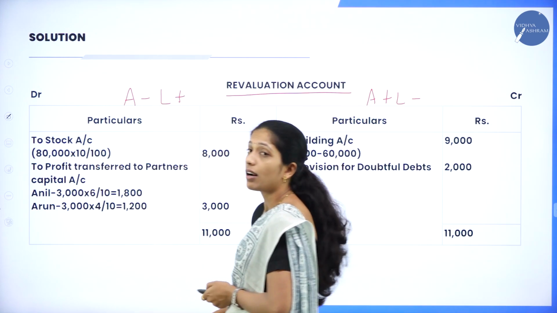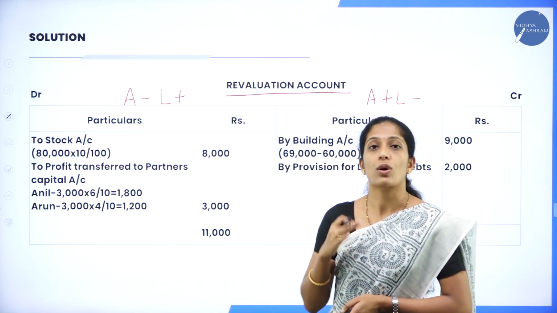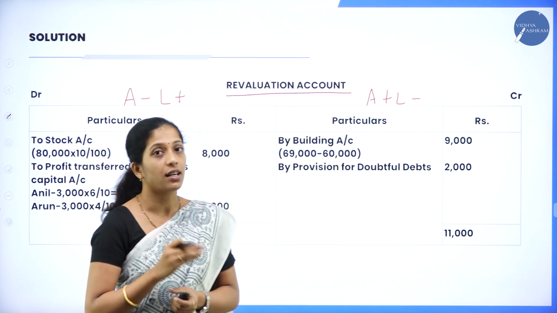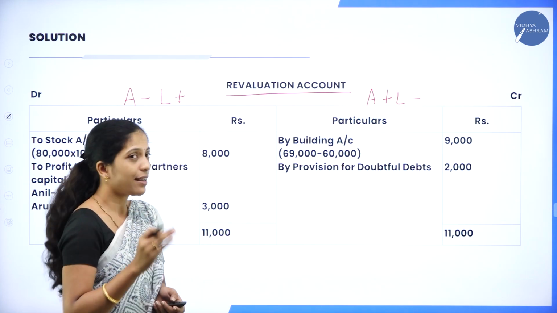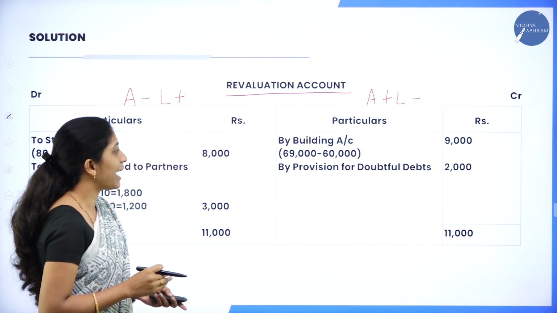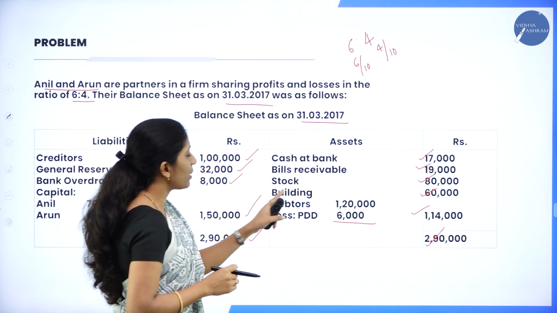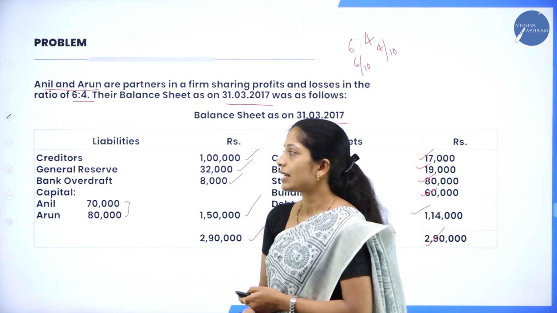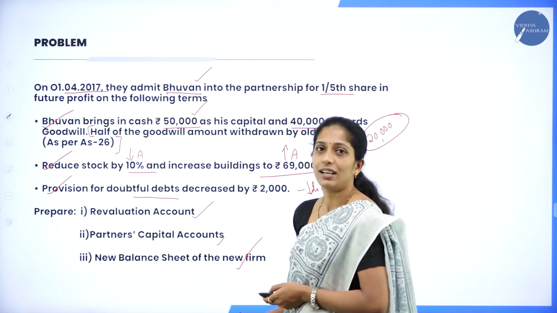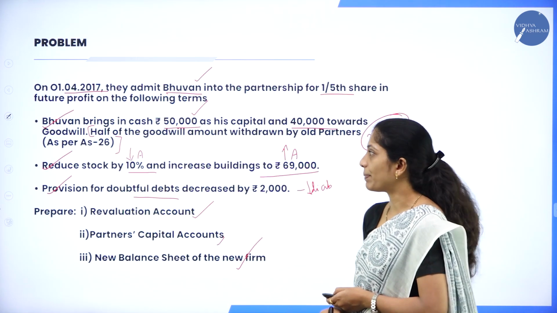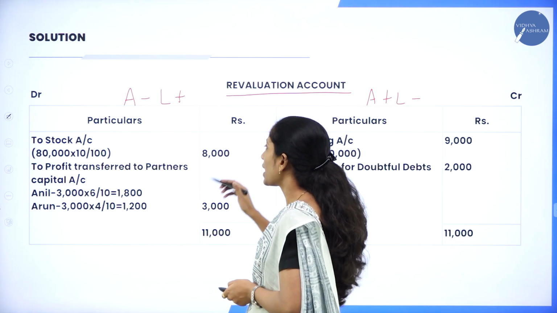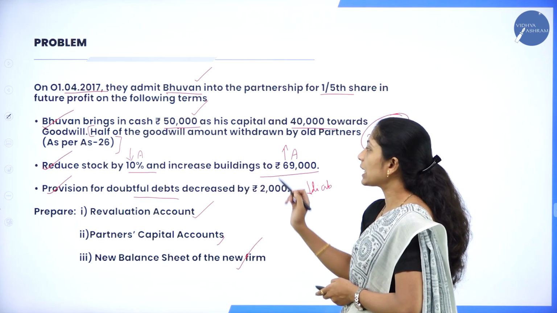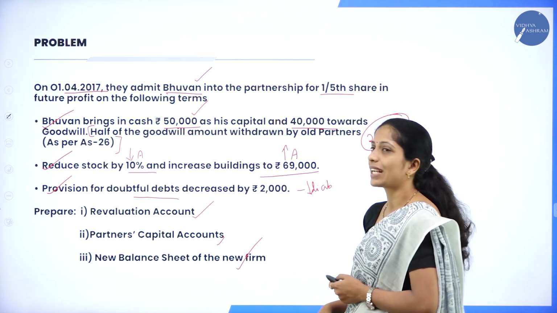So to stock account. Now go through the balance sheet. Let us see what is the value of stock. So here stock is decreased by how much? 10%. So we have to calculate that, right? That is depreciation. Now go through the value of stock. So stock value is 80,000, into 10%. Where do we get that? That is here, stock decreased by 10%. So 80,000 into 10 divided by 100, so we'll get 8,000.